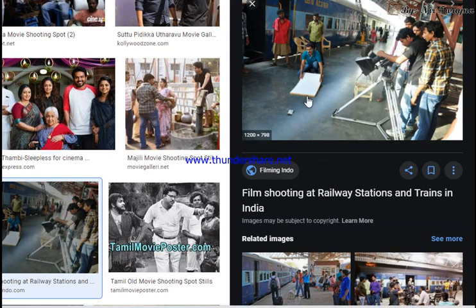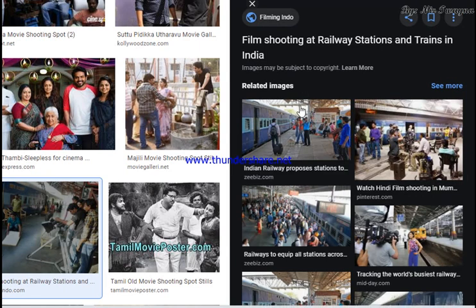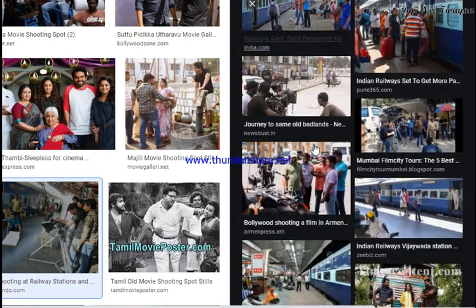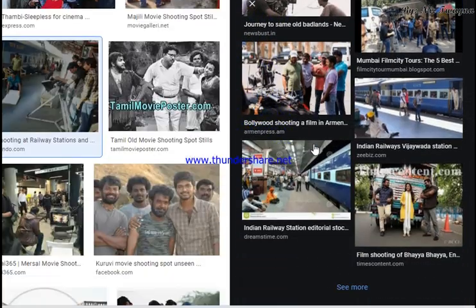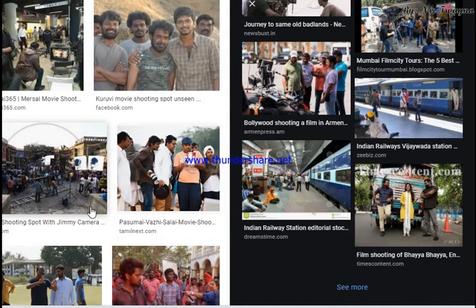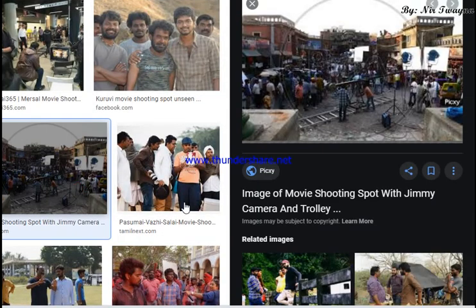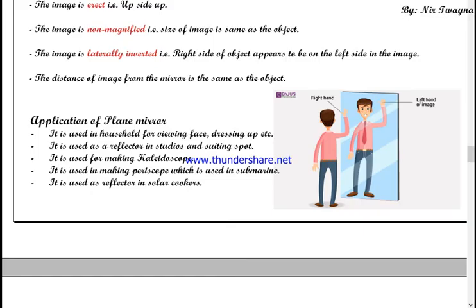So this kind of reflector is used for movie filming or shooting spots. If you visit a shooting spot, then you will see several such reflectors. Here you can see reflectors 1, 2, 3. Yes, these are also reflectors.